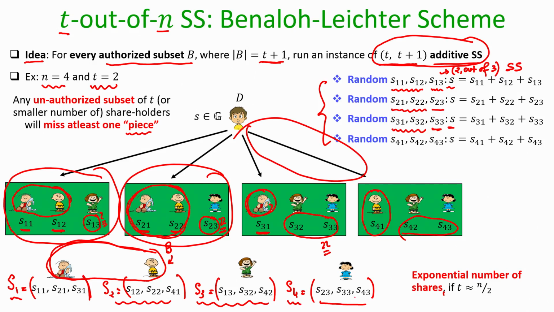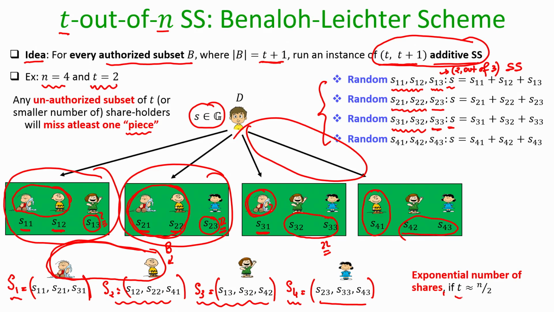This is unlike your n minus 1 out of n secret sharing, additive secret sharing, where the share size was just one group element, right. The share was just one group element, its size was the same as the secret, but now the secret is just one element of the group, but the share size for each shareholder is 3 times the size of the secret.